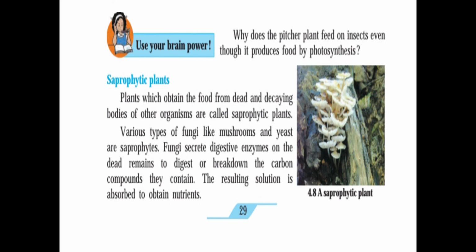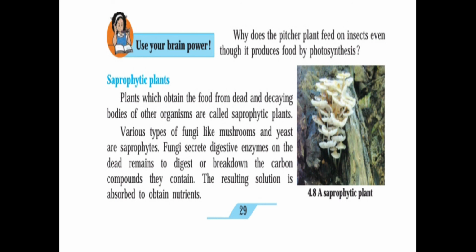Pitcher plants contain chlorophyll, thus they can prepare their own food by photosynthesis. Pitcher plants grow in soil deficient in nitrogen compounds. Thus, to fulfill its nitrogen requirement, it traps the insects and utilizes their proteins. Hence, the pitcher plants feed on insects even though they produce food by photosynthesis.